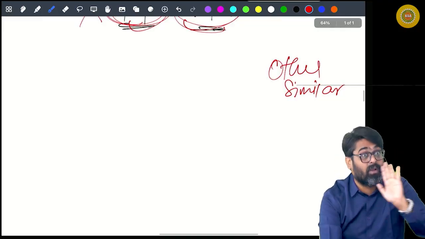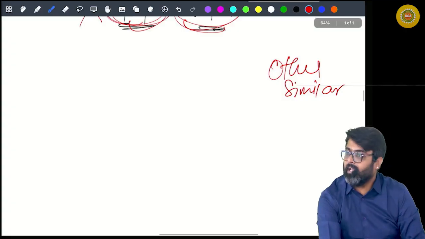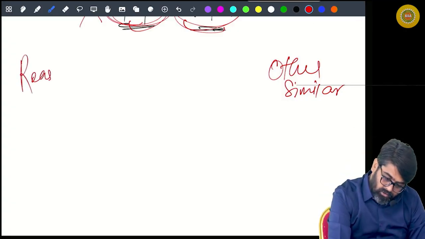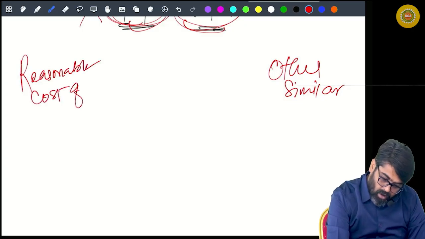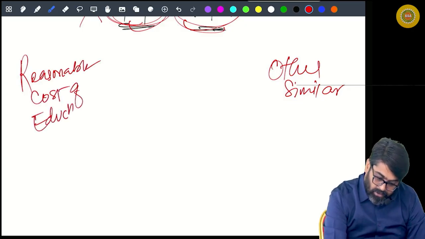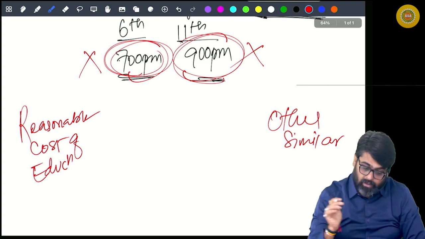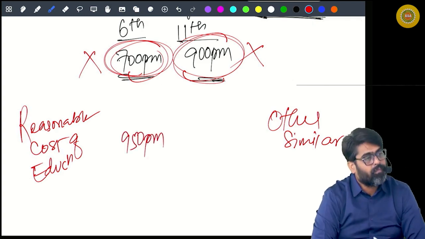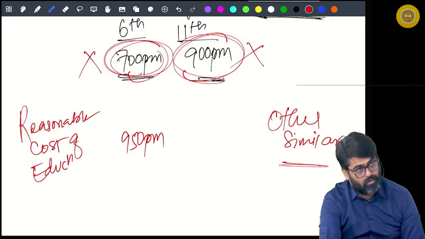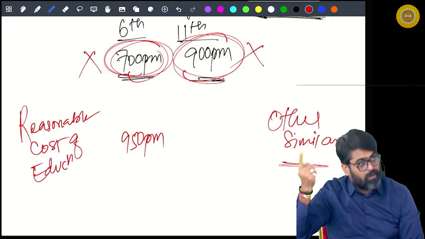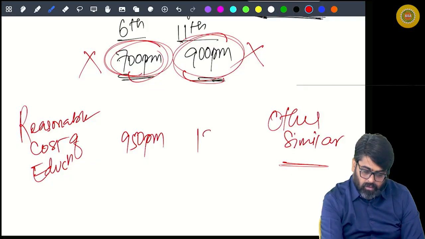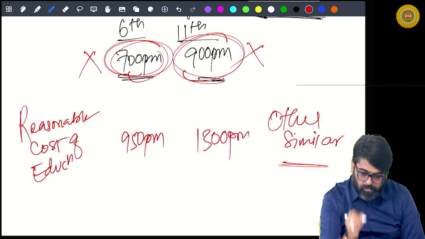That is the reasonable cost of education. If your child had studied in standard 6, the cost would have been 950 per month in that school. If your child had studied in standard 11th in that school, it would have been 1300 rupees per month.